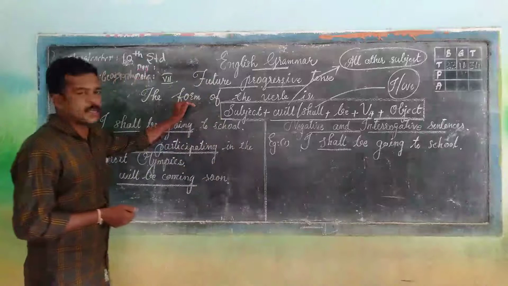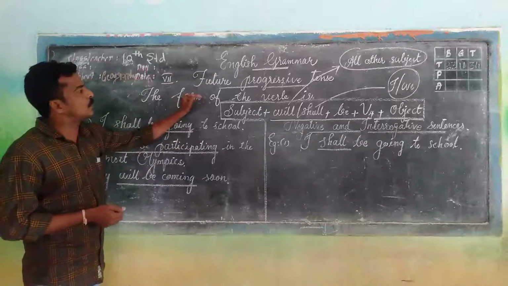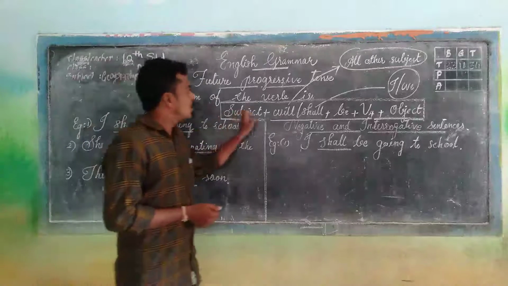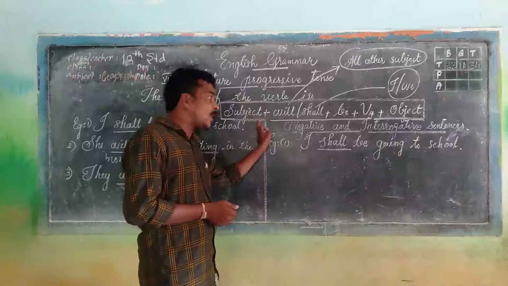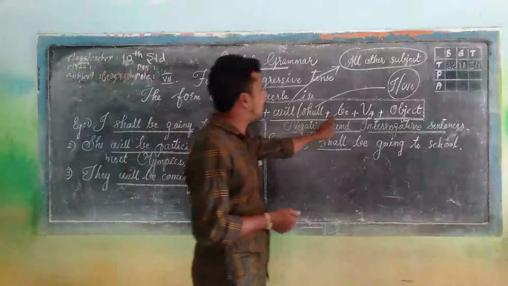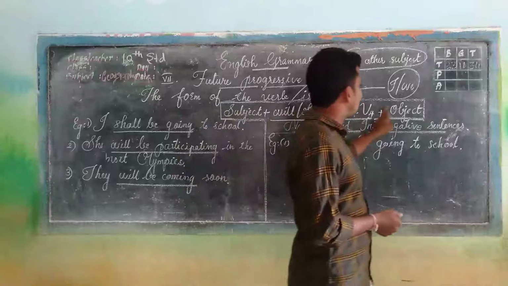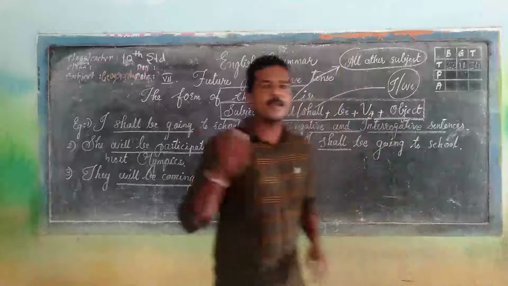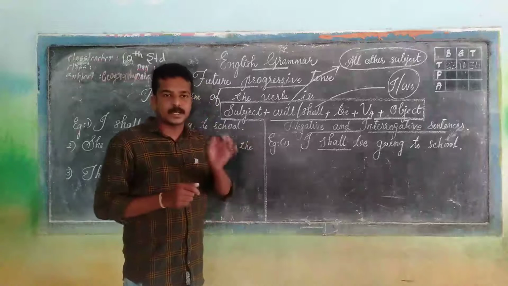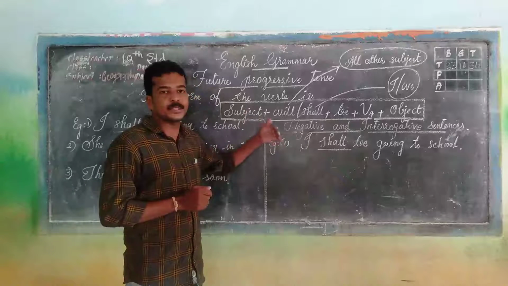The structure, or the form of the verb, that belongs to future progressive tense is: subject followed by either will or shall, depending upon the subject, plus be plus V4, and finally the object. While we were learning about simple future tense, I taught you how to use will and shall.